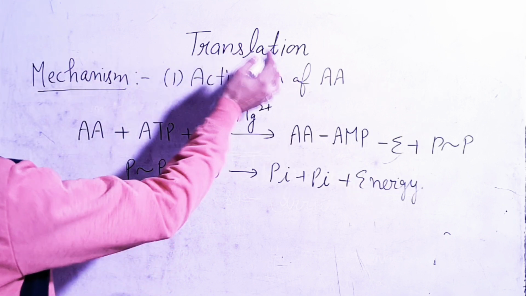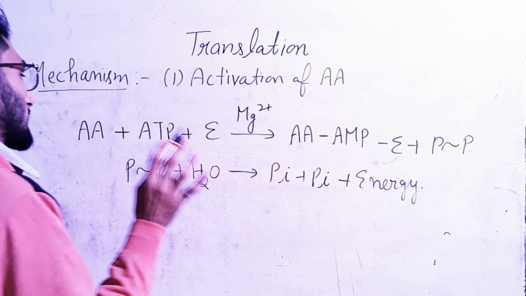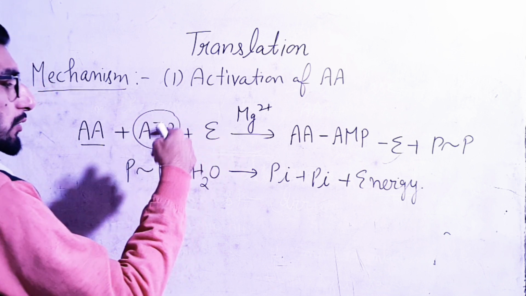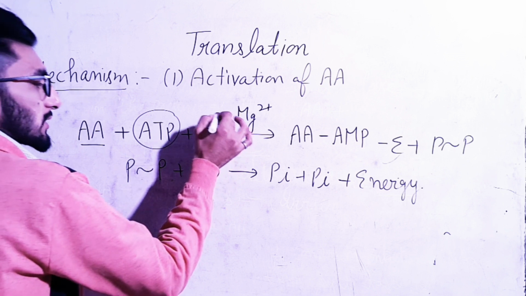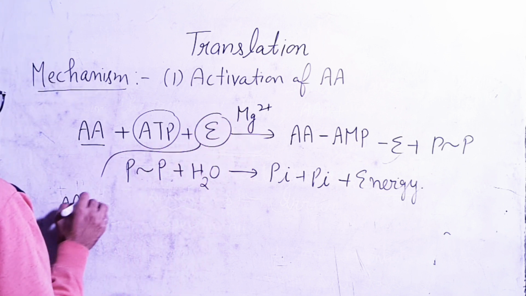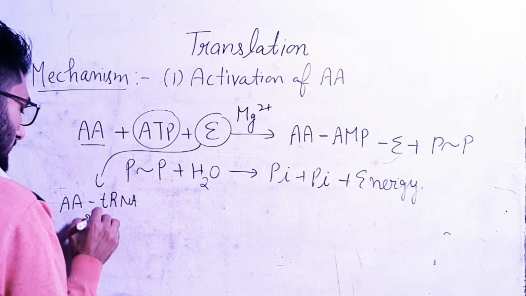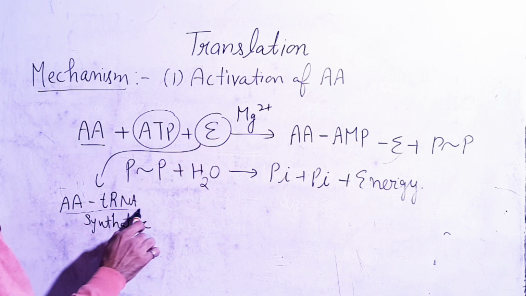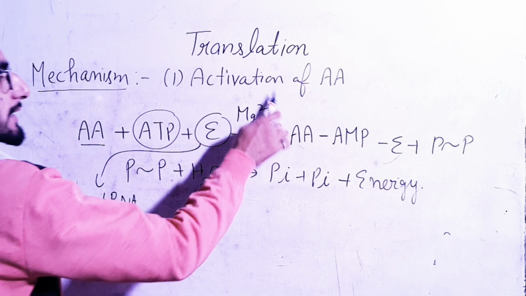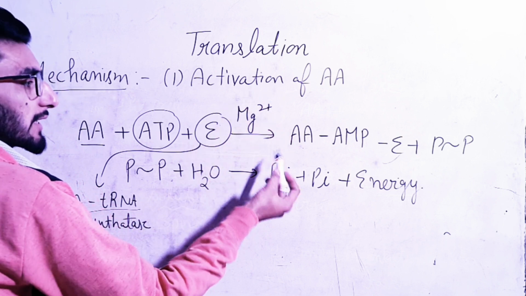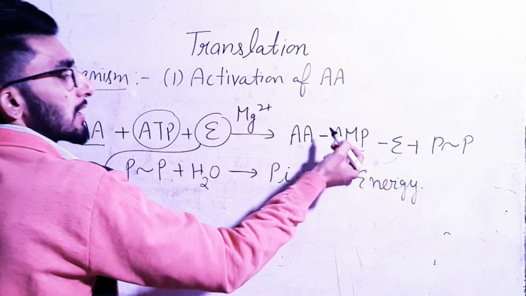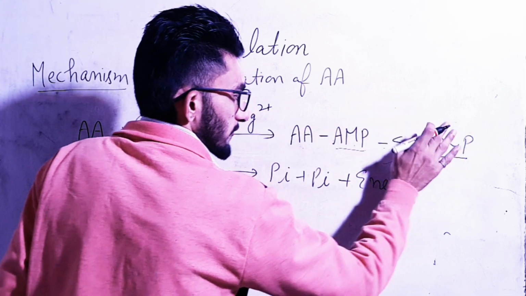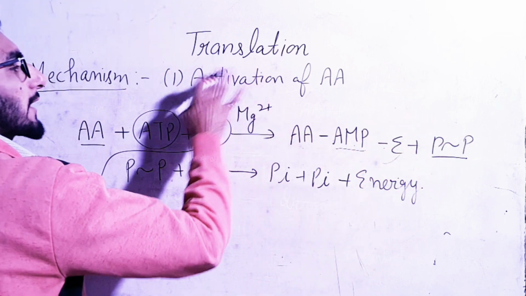Now coming to the mechanism of translation. In the mechanism of translation, the first step is activation of amino acid. Okay. The amino acid, in the presence of ATP and the enzyme amino acyl transfer RNA synthetase, and in the presence of magnesium 2 positive, is converted into amino acyl AMP, which is adenosine monophosphate, and the enzyme. Okay. And the pyrophosphate group is released. So this is the first step of activation of amino acid.